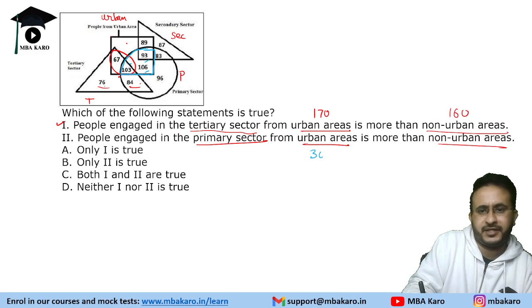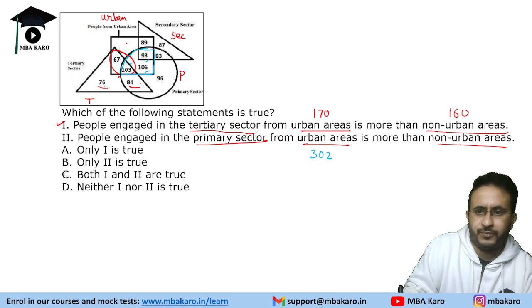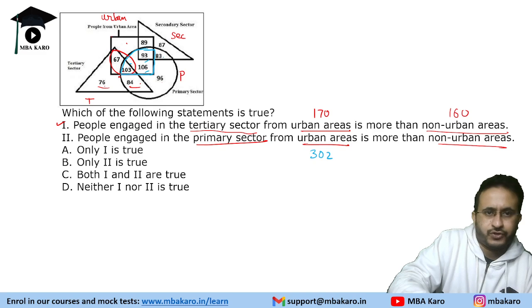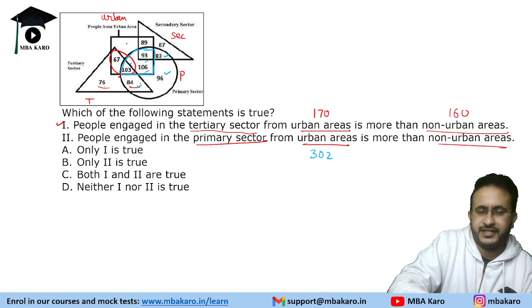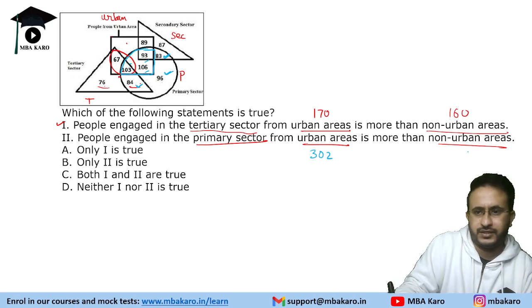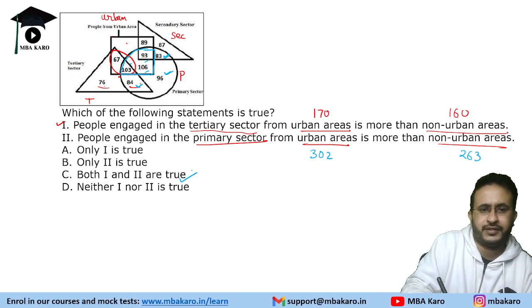Primary sector from urban areas is 302, is more than non-urban areas. So primary not in urban areas is this because urban area is the square. So this addition is 179 to 63. Okay, so obviously it is more. So both are true.